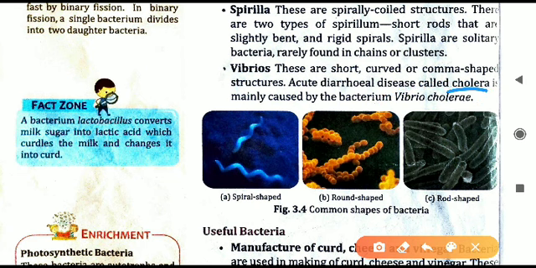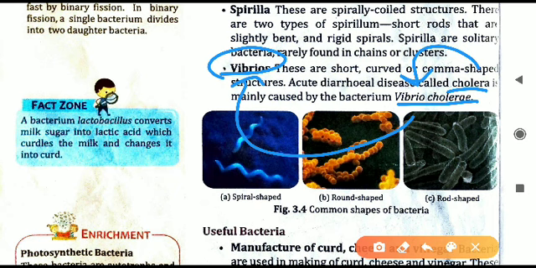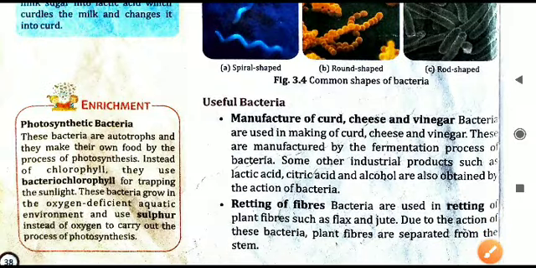Cholera is a disease. It is caused by bacteria. Which bacteria causes it? That bacteria's name is Vibrio cholerae. So this is a bacteria. What is the shape of Vibrio cholerae? It is vibrio shaped, that is why we have written vibrio in its name. So this is Vibrio cholerae, an example of vibrio shaped bacteria which is causing the cholera disease. Many more are there, just this one they have given the name for as an example.